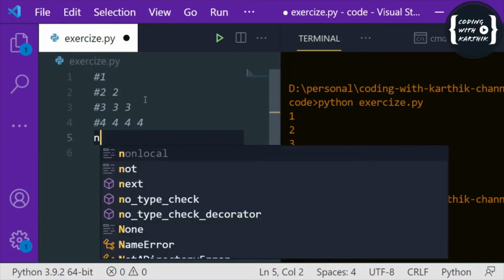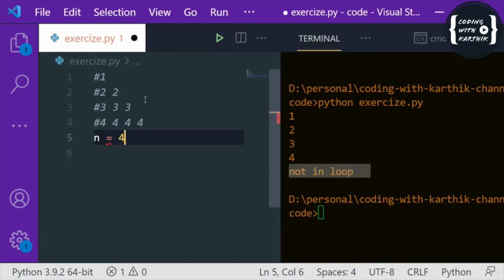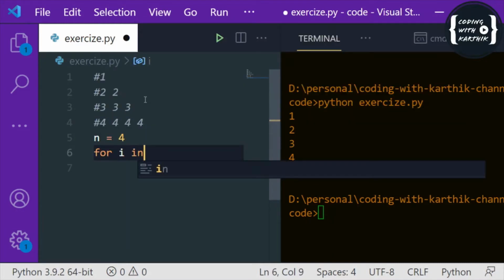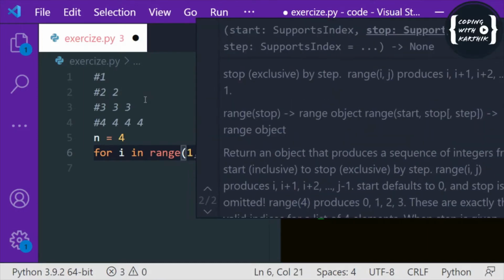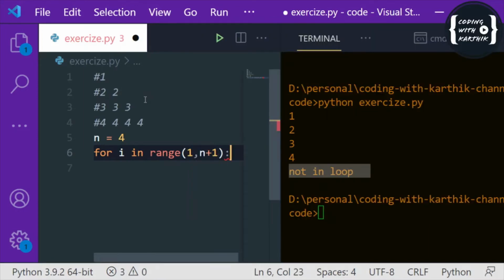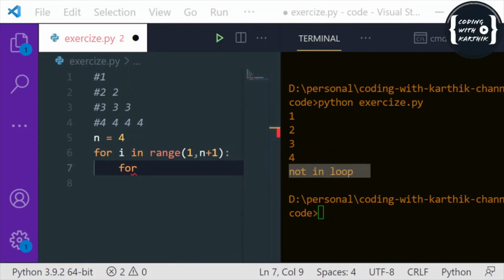So first let me define one variable n equal to 4, and then set up a for loop: for i in range of 1 comma n plus 1. Since I have to print till 4, that's why I'm giving n plus 1. I have to print the 4 rows, and in each row I have to print that specific number